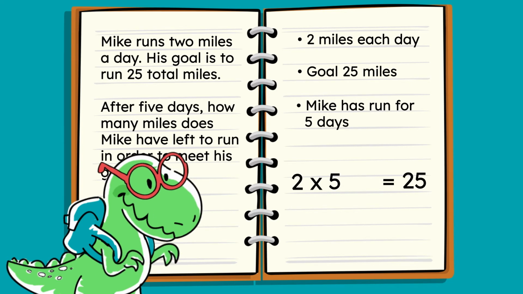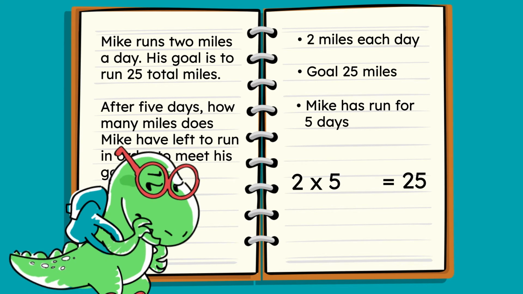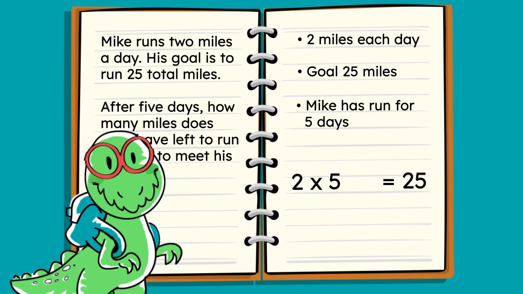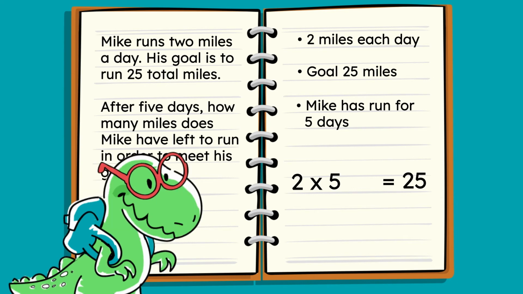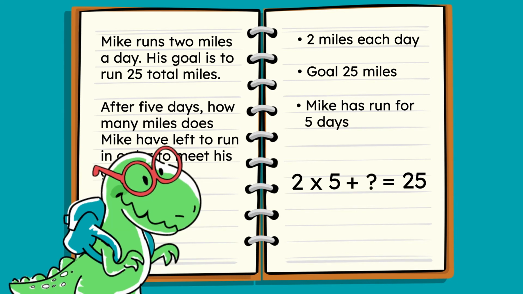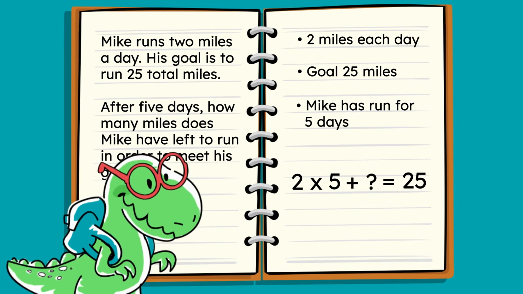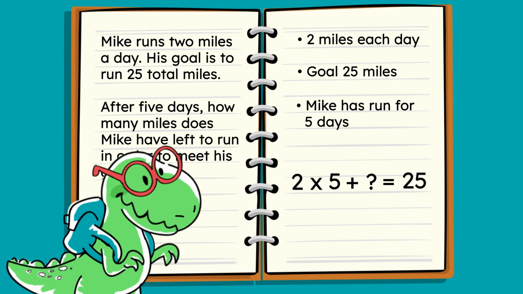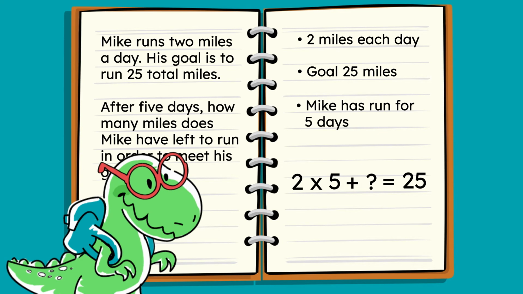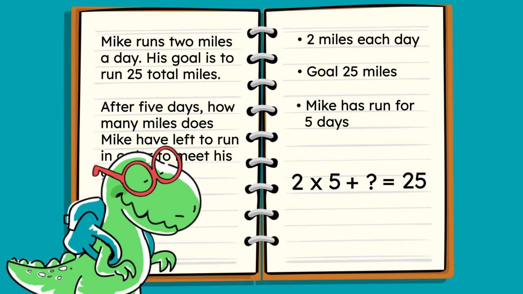How do you think we should represent the miles left in order to reach his goal? That's right, we can use a symbol to represent the unknown. Let's use a question mark for our symbol. So our equation for this problem is 2 times 5 plus an unknown equals 25. Let's solve this 2-step problem so Mike can start running.